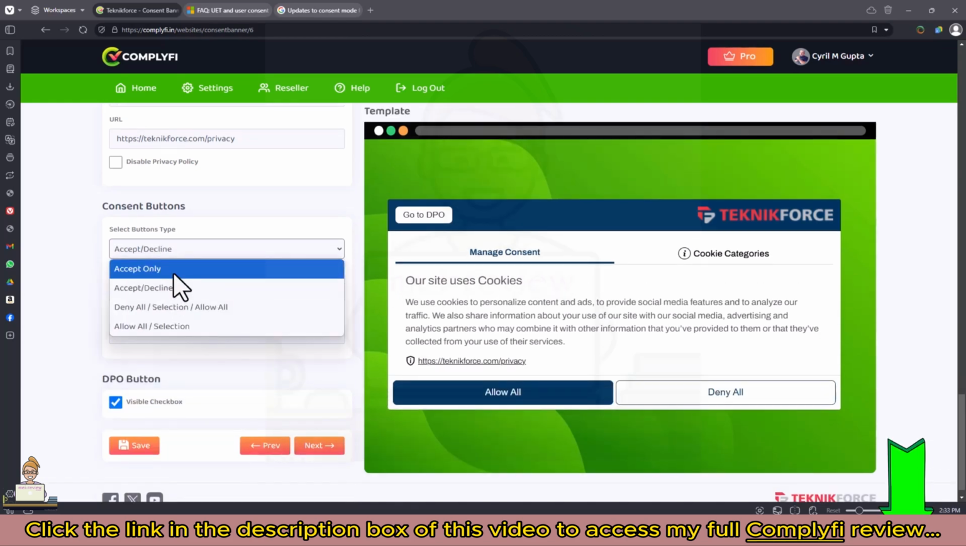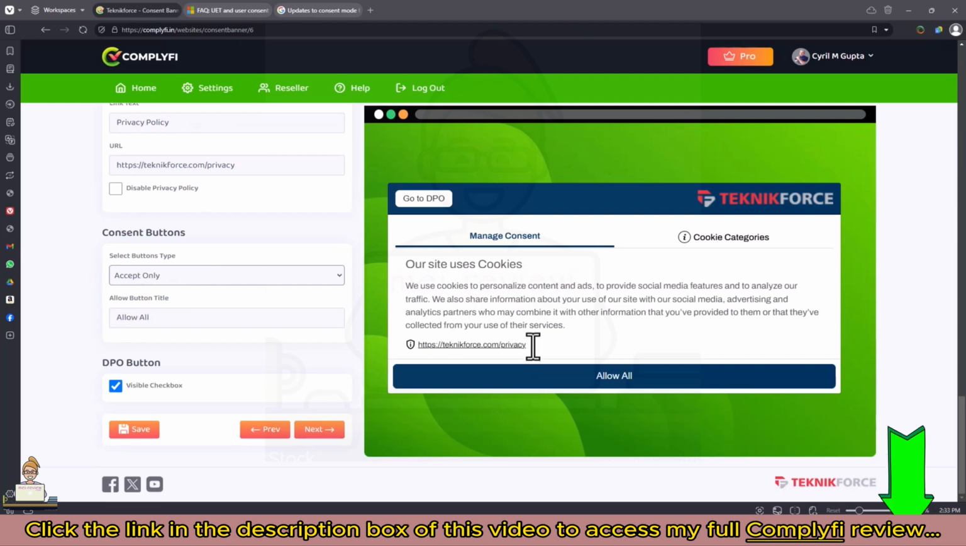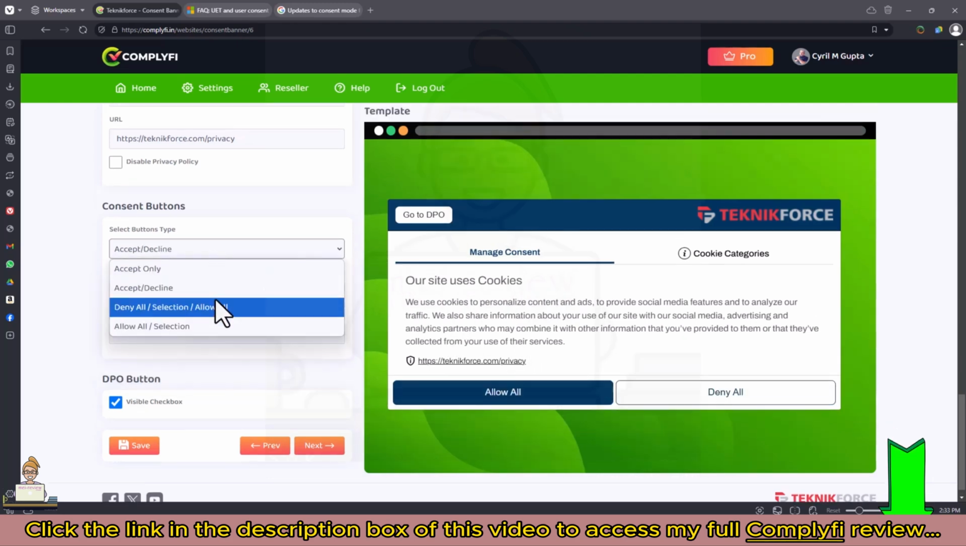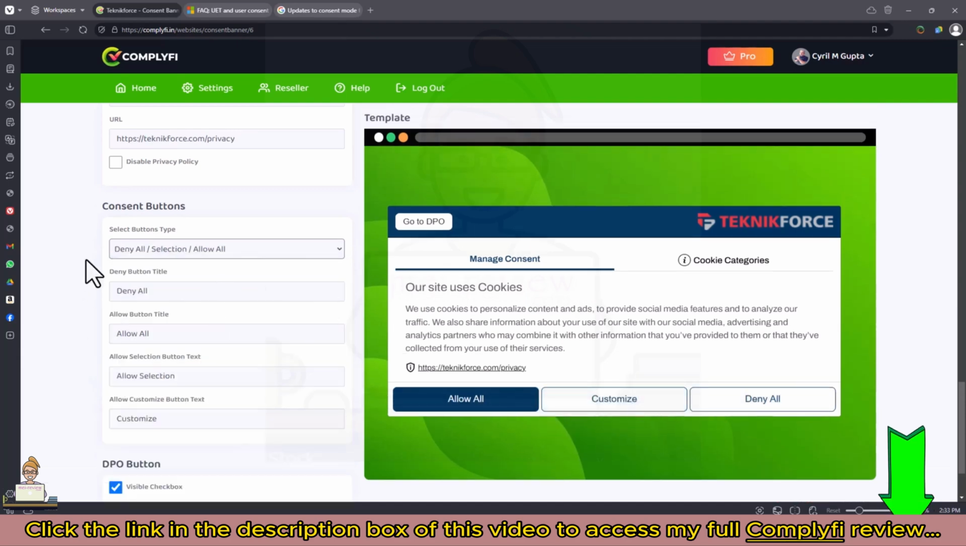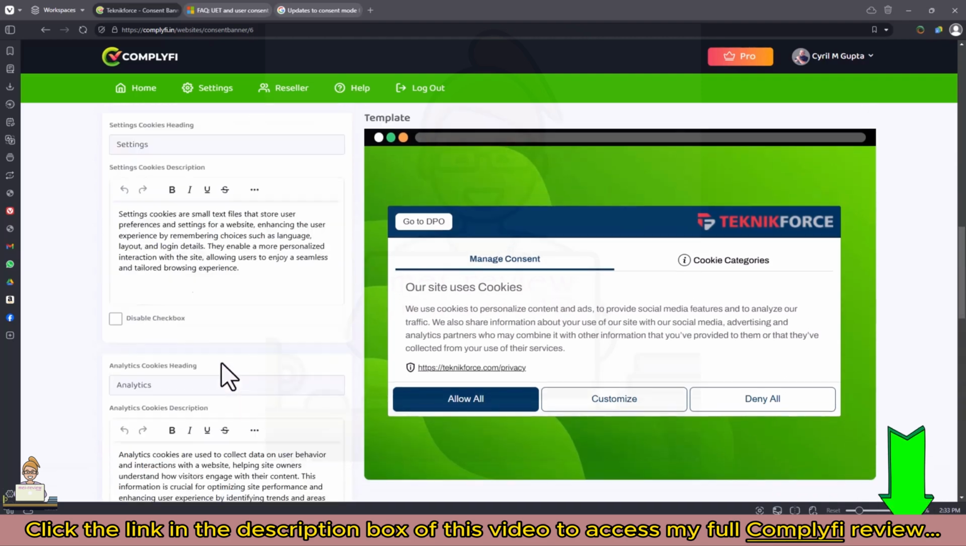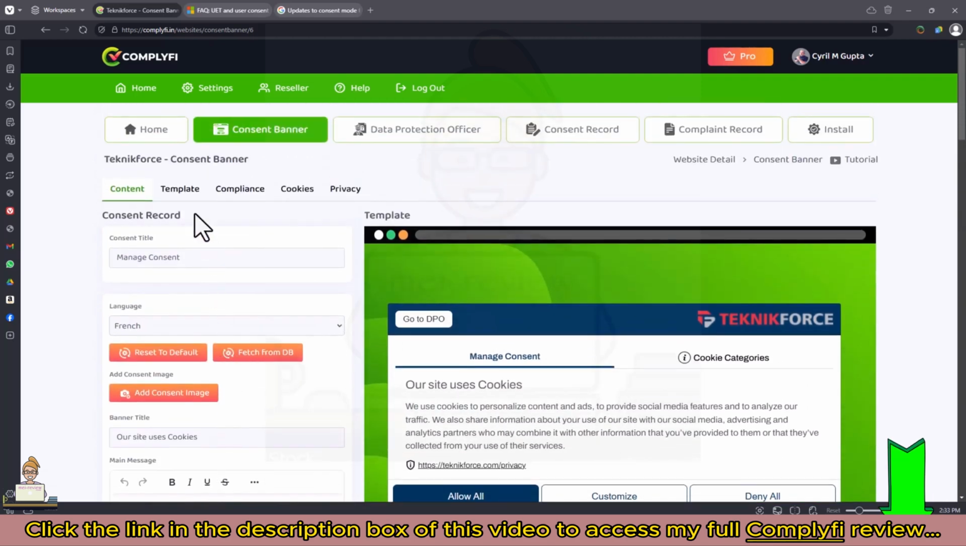So if you want to show only the accept button and force people to allow all cookies, or you want to have allow all or decline, or if you want to let people customize the cookies, all of these options are available to you. Plus, you can decide exactly what jurisdictions to show them a particular setup.